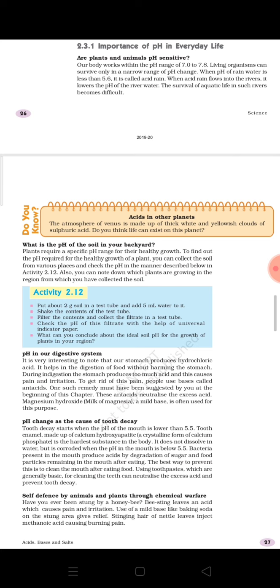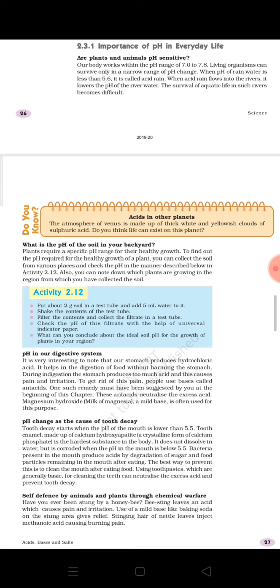Now we know that acids and bases have a corrosive nature, and when the acid or base becomes stronger and stronger, their corrosive nature also becomes stronger. So that is why when the pH falls below 5.5, this particular substance, calcium hydroxyapatite, starts getting corroded. When it starts getting corroded, definitely tooth decay will start, or there will be some sort of hollow, which results in tooth decay. So it does not dissolve in water but is corroded when the pH in the mouth is below 5.5.